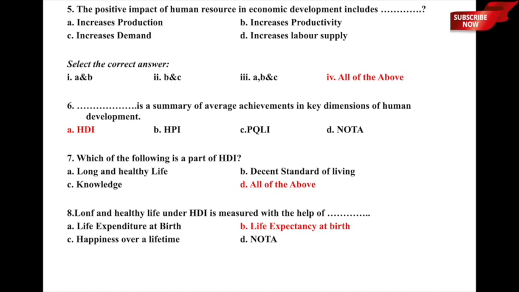Dash is a summary of average achievement in key dimensions of human development. Dash is a summary of average achievements in key dimensions of human development, whether it is A, human development index or HDI; B, HPI or human poverty index; C, physical quality of life index or PQLI; or D, none of the above. So here dash is the summary of average achievements in key dimensions of human development.